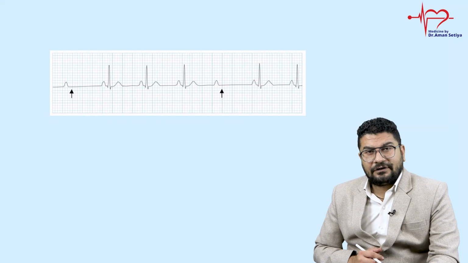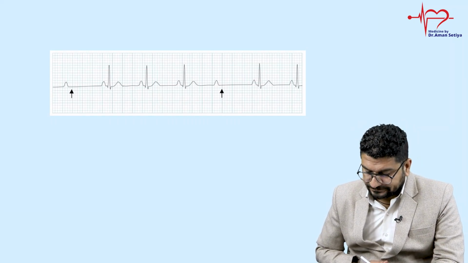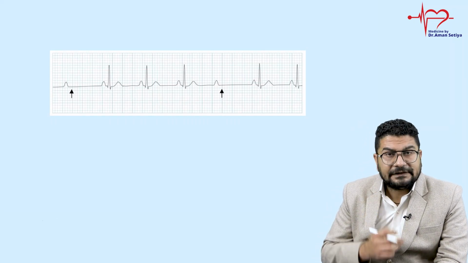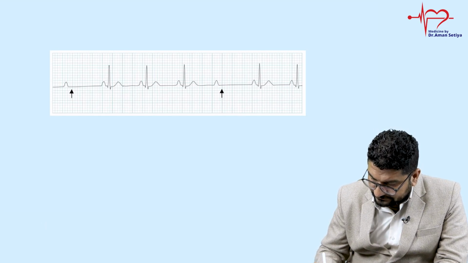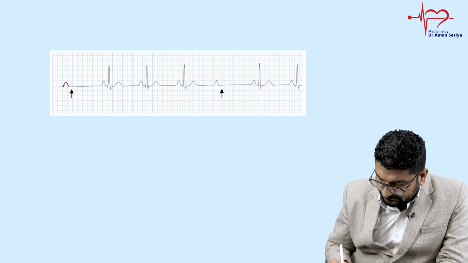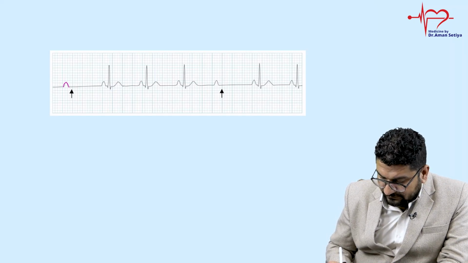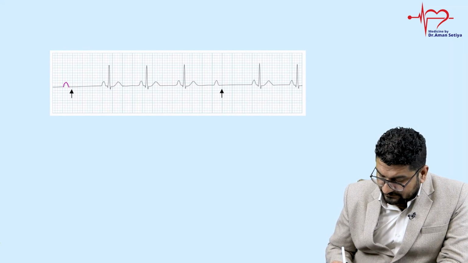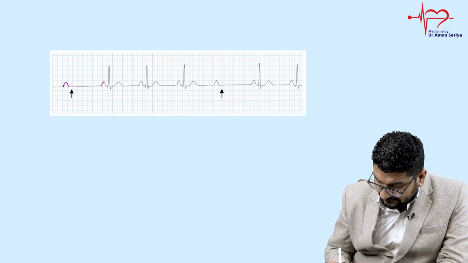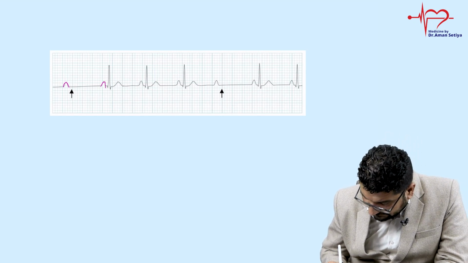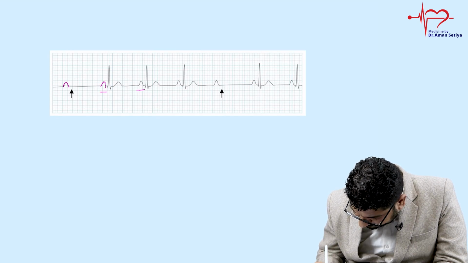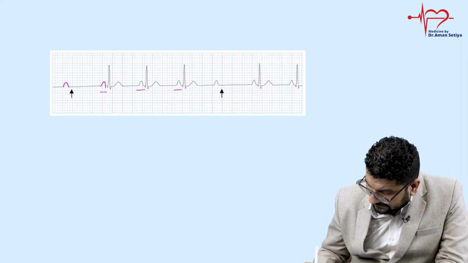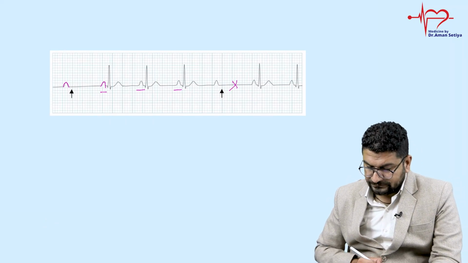Now what you can see here, a hint is already given, just try to answer this. What can you notice in this ECG? This is P. Then after P, here also again P, P, Q, R, S, T. If you see the PR interval, let me mark this PR interval, PR interval, PR interval, then P, then a dropped QRS.